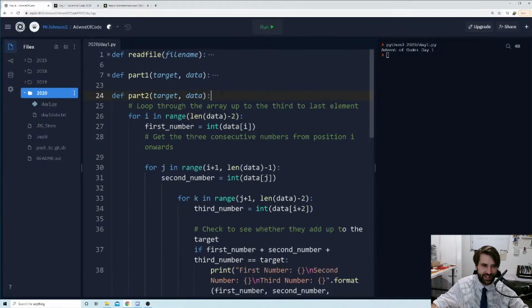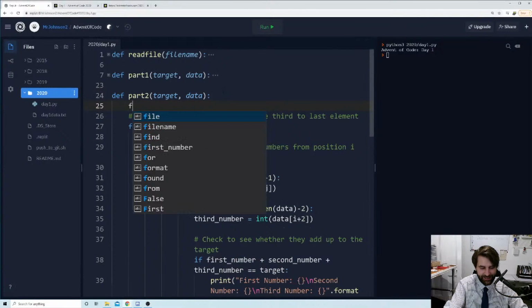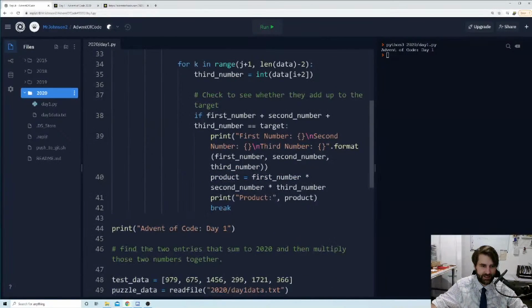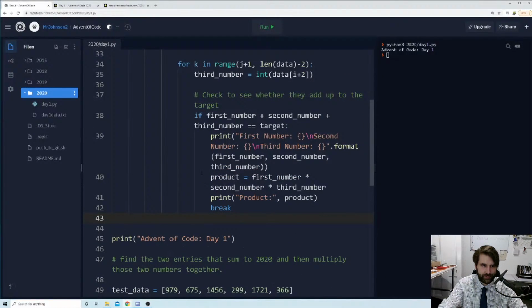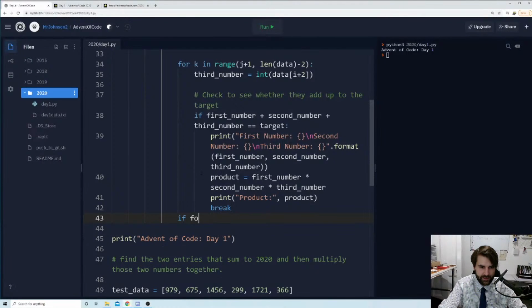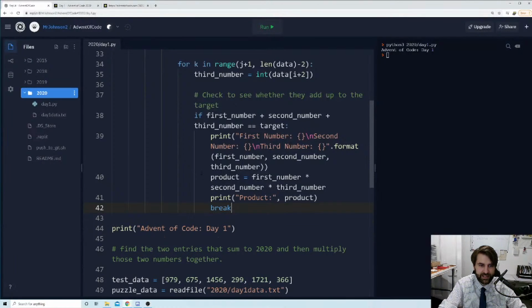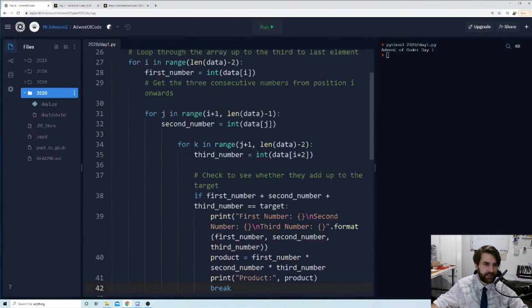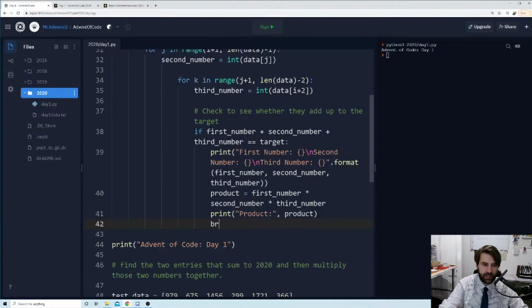So we need to go back and get our found variable, and we're going to say found is false with a capital F. And down here, when we break out of k, we're going to say if found, we're going to break. Oh no, we can return. We don't have to break at all because this is a function now. Instead of breaking, we can return. And what return does is it just ends the function. And if that happens midway through a loop, that's fine.